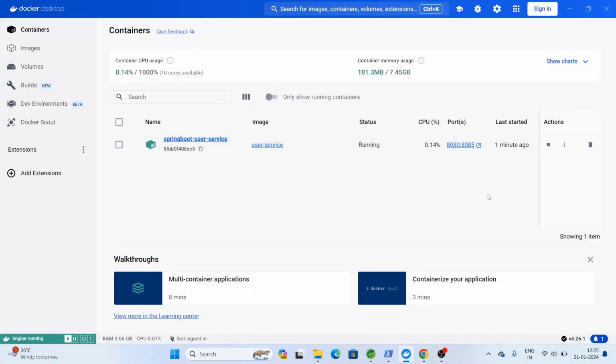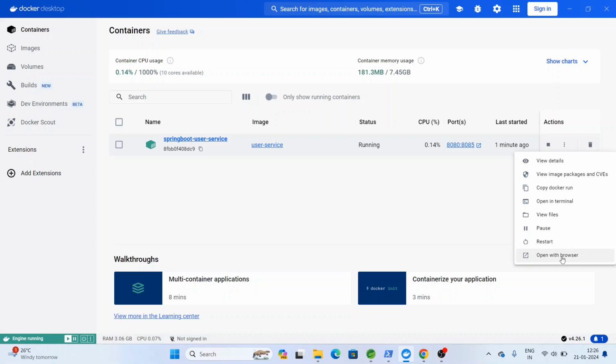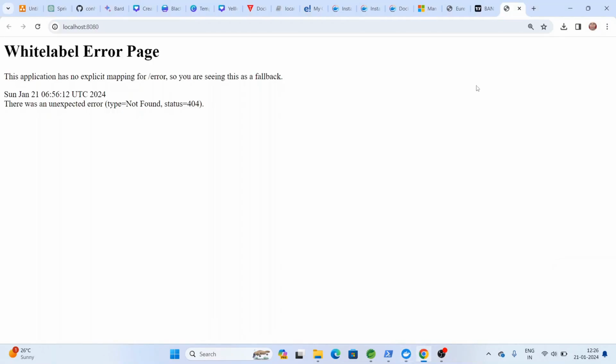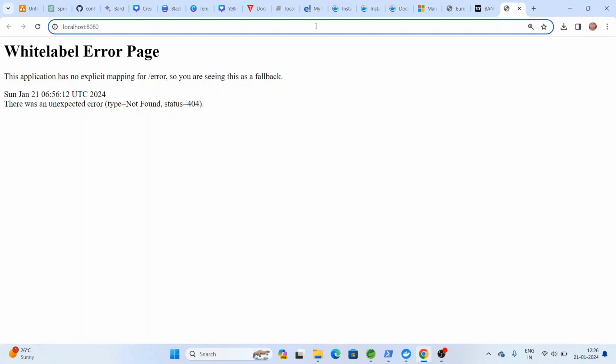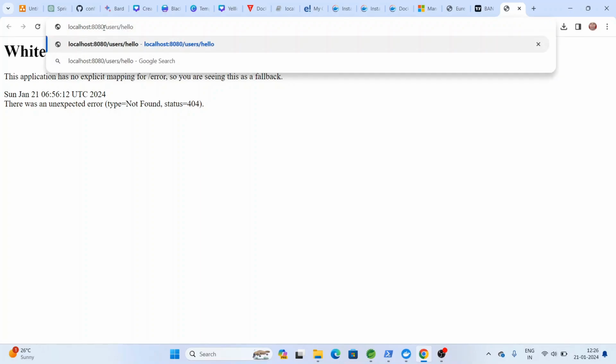Now let's test this application. Let's go to open with browser. This is the option, open with browser. You can see it will give the URL for that application to test. It is currently running on localhost and exposed on 8080, the container port we have given.